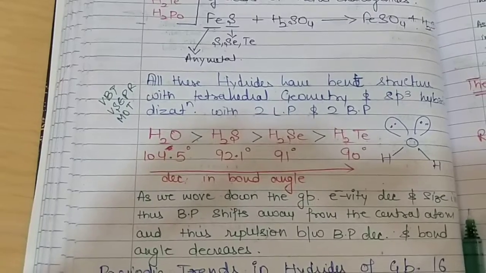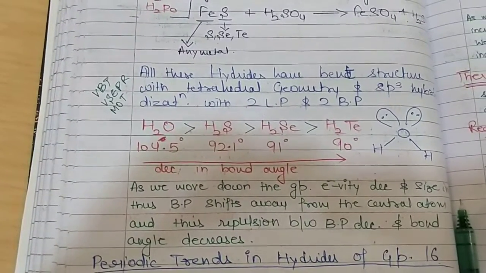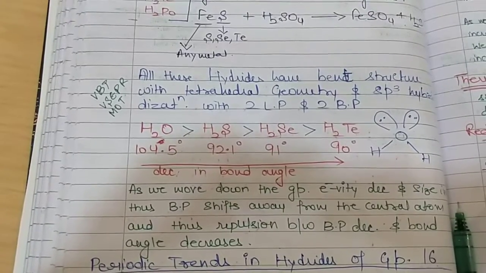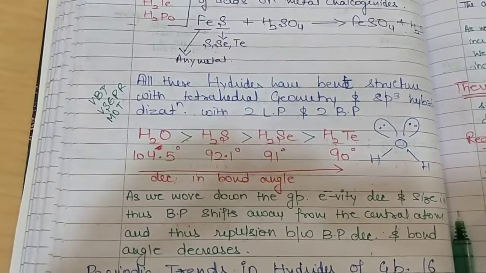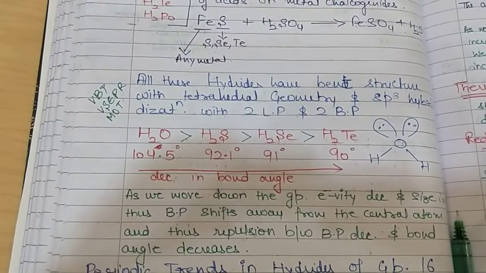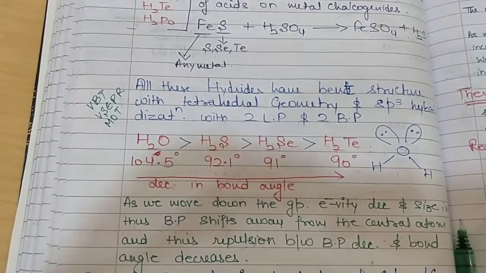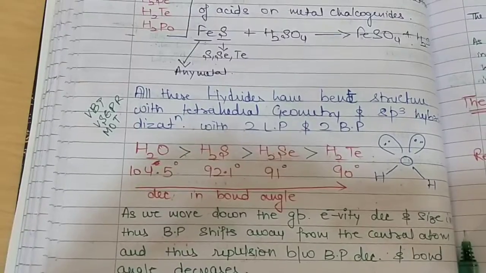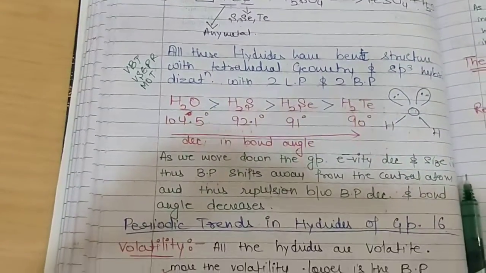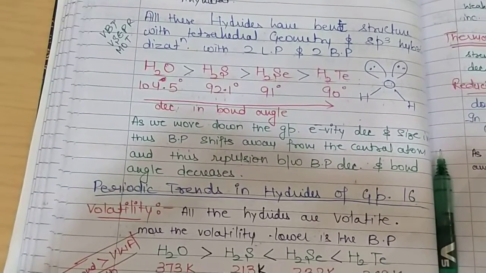Due to this decrease in bond angle, a very important rule was originated, that was called Drago's rule, which tells us about the basicity of these hydrides. Basicity of group 14, group 15 and group 16 is explained on the basis of Drago's rule, which I'll be discussing a bit later. So now we come to the periodic trends of hydrides of group 16 elements.